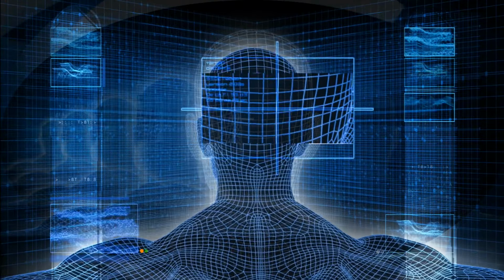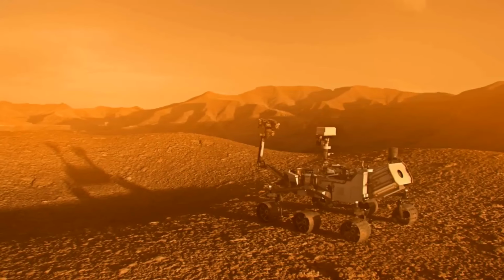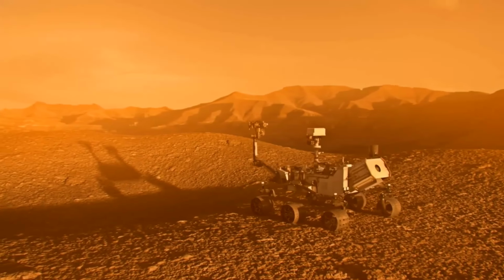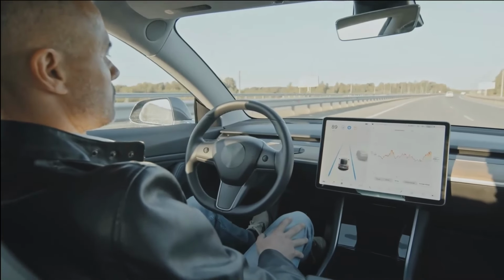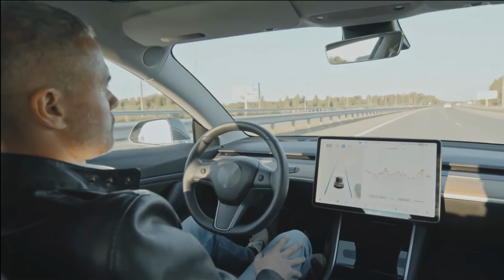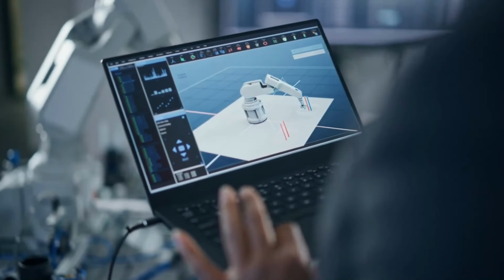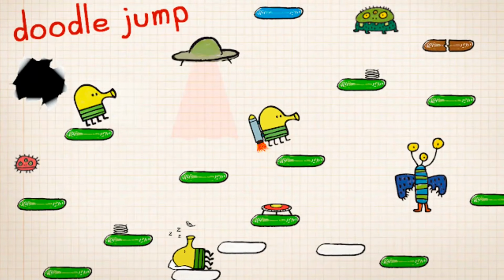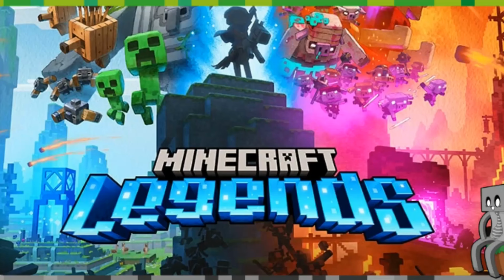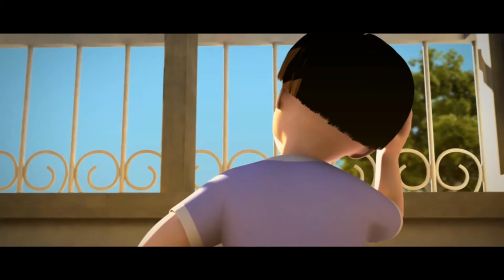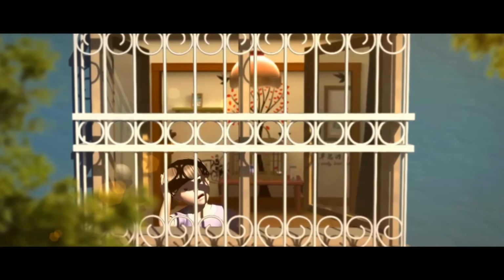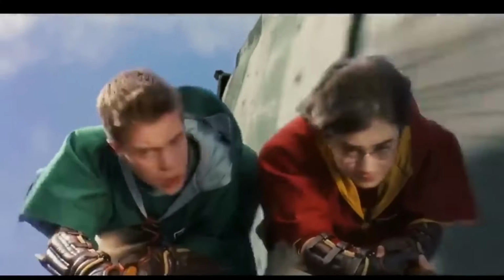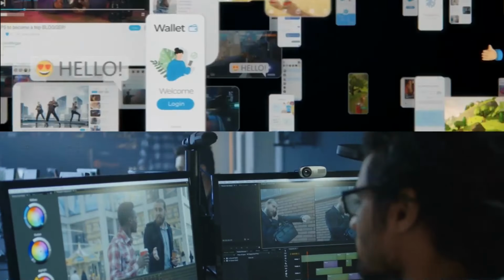Programs control robots that can take care of patients, and my favorite is robots that can roam around Mars and look for water on the surface. Programs help self-driving cars know how to turn, which is pretty essential. Programs help doctors cure diseases by processing vast amounts of medical data. Programs can be entertaining, games like Doodle Jump, Angry Birds, and Minecraft. Programs make it possible for Pixar to create their incredible 3D animated movies, and for movies like Harry Potter to have such cool special effects. What's your favorite movie? I bet that a computer helped make it somehow.